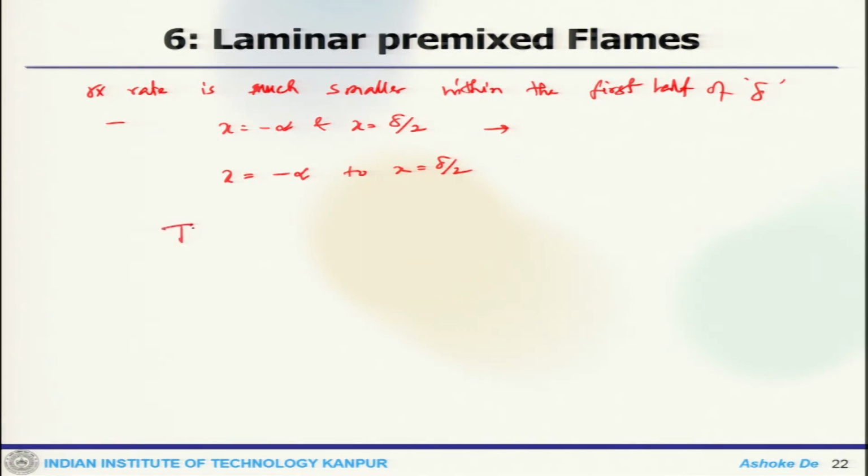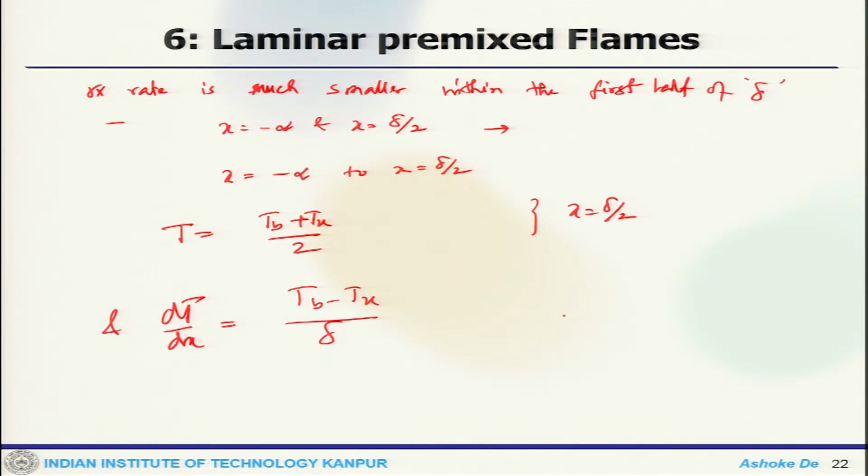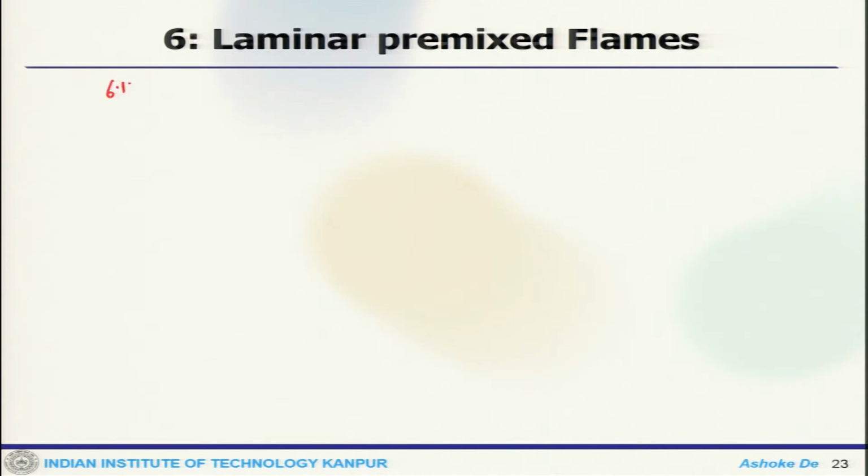If we do that, we get T equals (Tb plus Tu) by 2 and dT/dx, where x is delta by 2, is (Tb minus Tu) by delta. So, now one can rewrite 6.10, that becomes m dot Cp (Tb minus Tu) by 2 minus kappa (Tb minus Tu) by delta equals 0. So, here is my second equation.